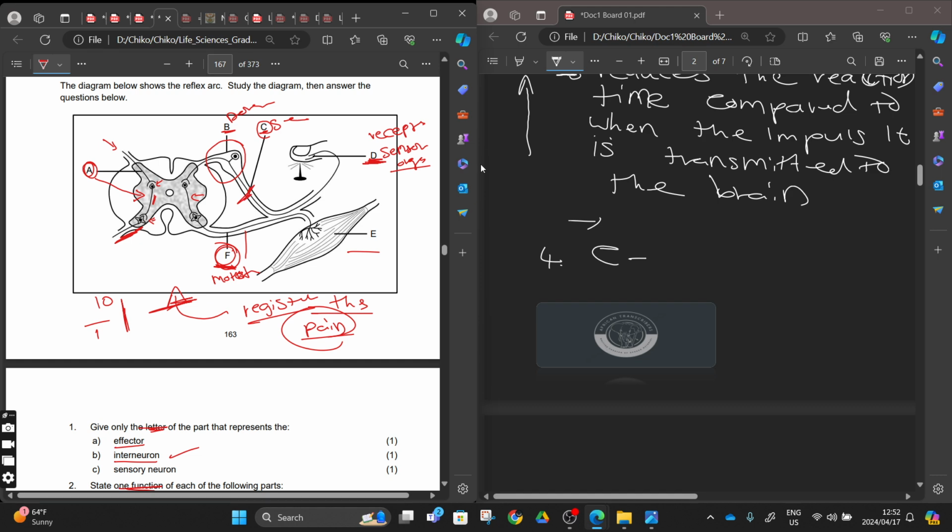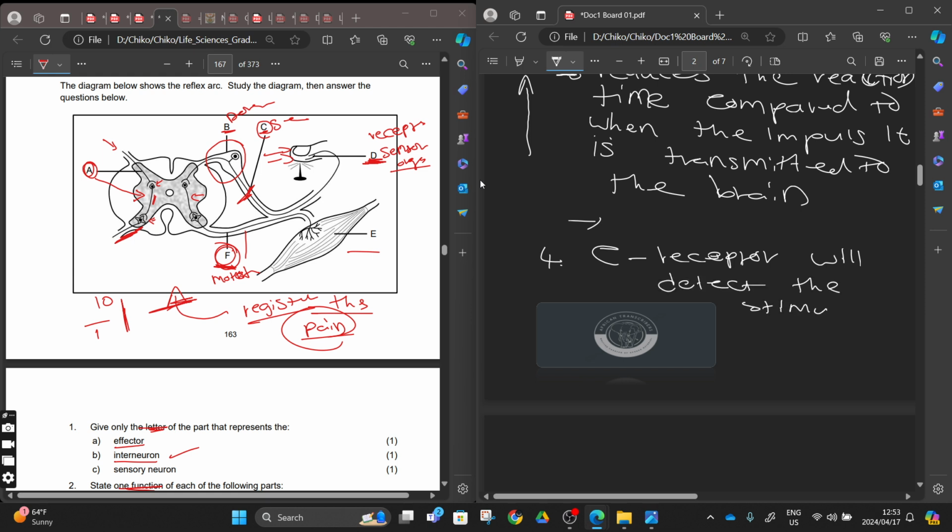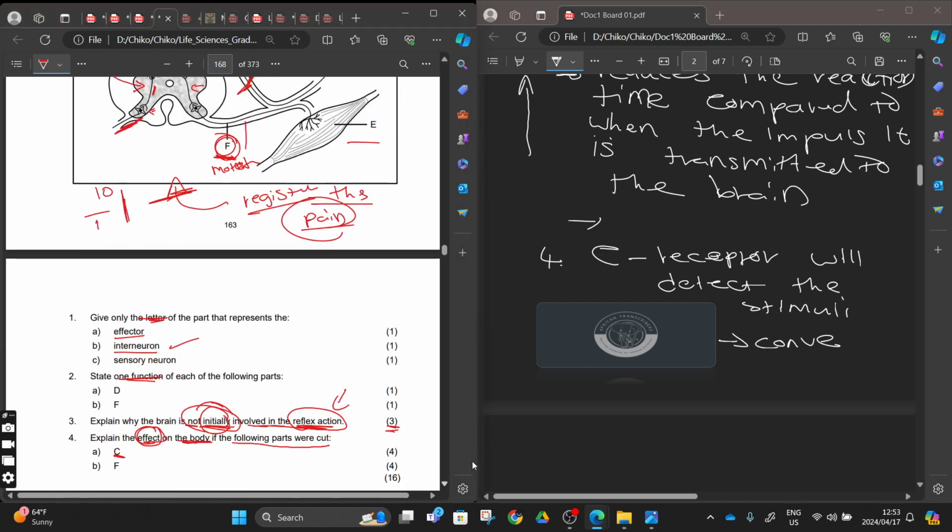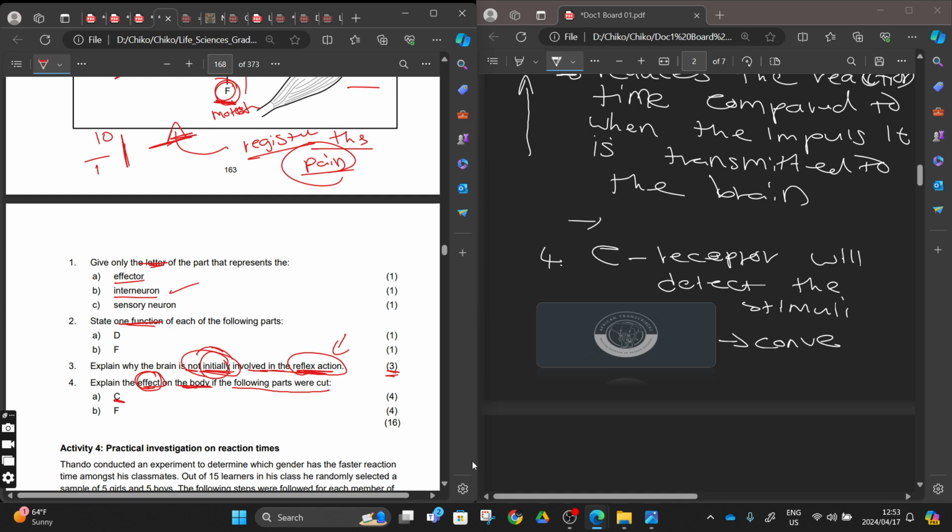If we cut a sensory neuron, the receptors, you'll start here, right? You'll say the receptors will detect the stimuli, right? They said 4 marks.